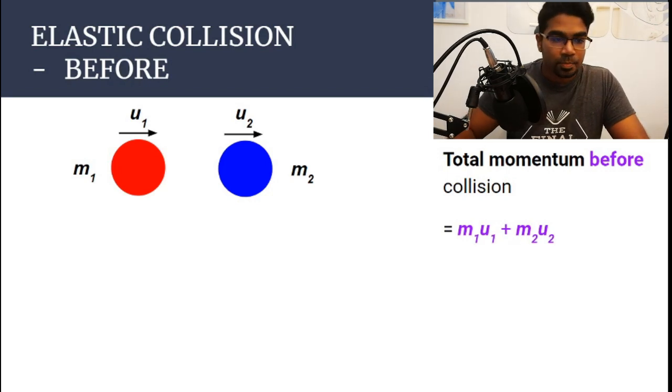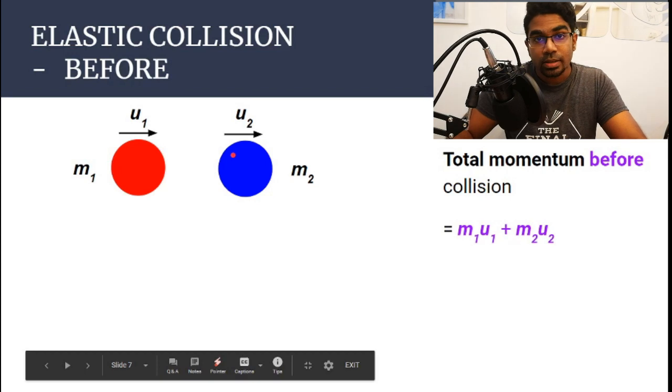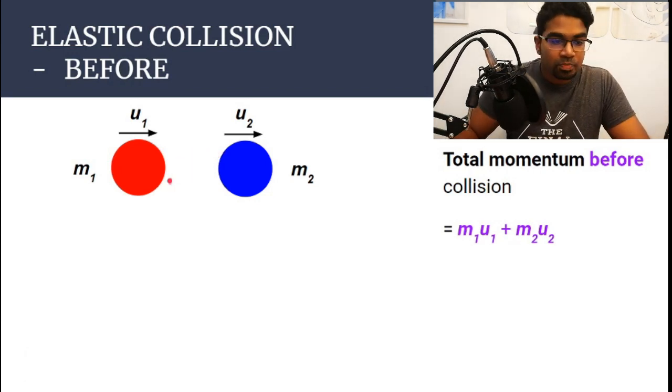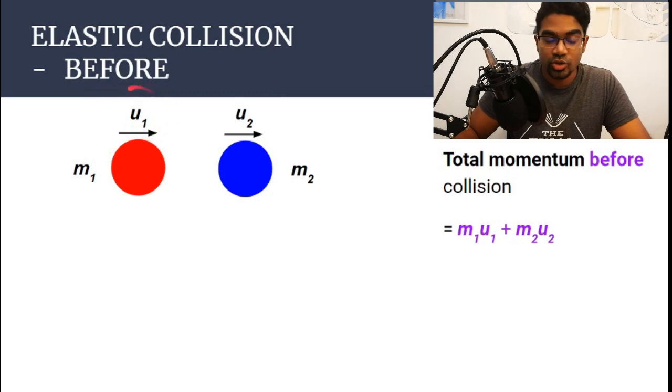Let's look at this example. So let's take two objects. Whenever we are dealing with this topic here, it always involves two objects. So here we have object 1. Let's treat the red ball and the blue ball as two separate objects. The red ball has mass m1 and speed u1, and then the blue ball has speed u2 and mass m2. Here u is used for initial velocity. So the velocity before the collision is represented by u.